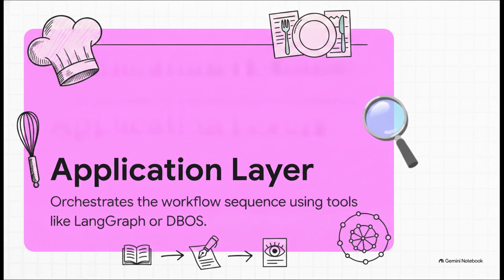Next, we have the application layer. This is your recipe. This layer takes your ingredients and orchestrates them into an actual business use case. Using tools like LangGraph, this layer dictates the sequence of events. It basically says, okay, first research the topic, then write the draft, then review it.